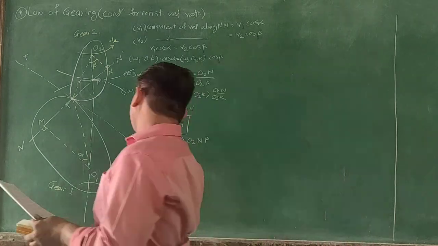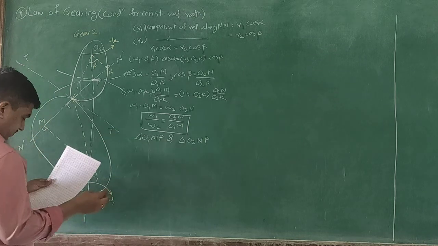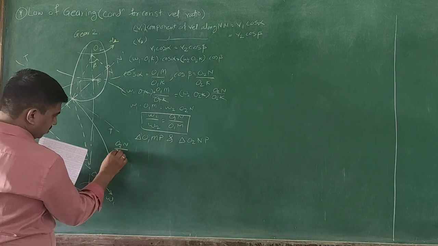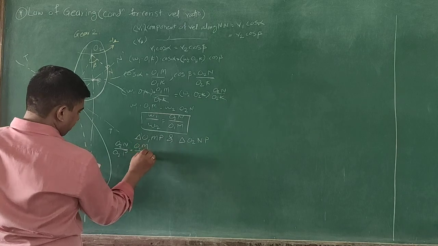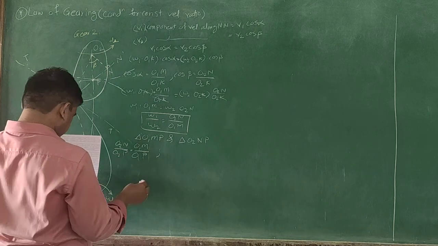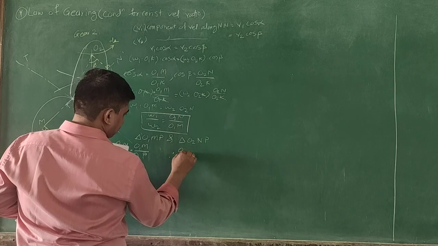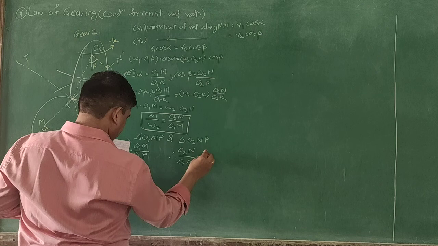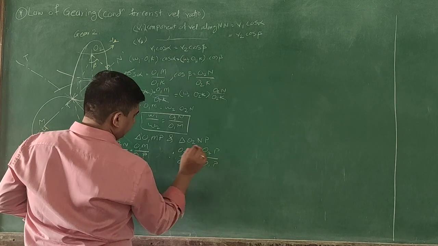So what we can write from this is, O2n upon O2p is equal to O1m upon O1p. Hence, O2n upon O1m is equal to O2p upon O1p.